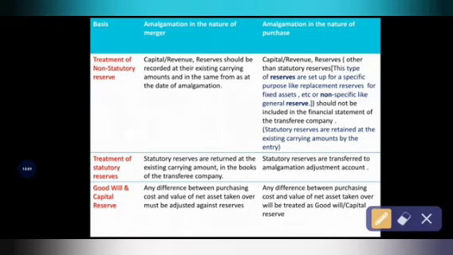See, statutory reserve, the name itself indicates as per the statute, as per the provisions, as per the law. So as per the statute and provisions, the company maintains reserves for non-specific purposes, that is general reserve. So general reserve is maintained by the company based on the statute or provisions for possible claims.